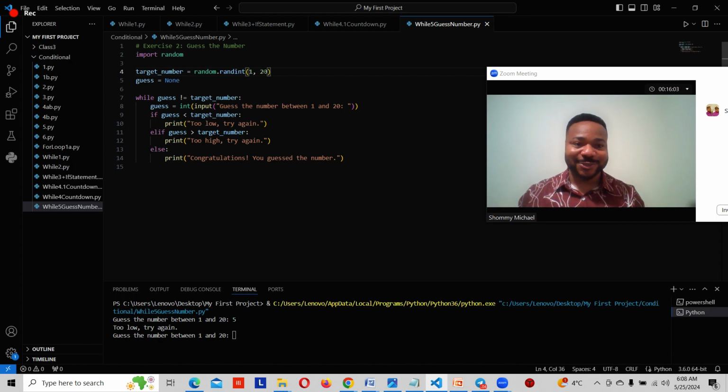So we don't know the number that Python chose. We just told Python to choose any number from 1 to 20 and keep it in mind. If we get the number correctly, tell us congratulations. If we enter a number that is too low, tell us that the number we entered is low. You see, it's a very wonderful game.